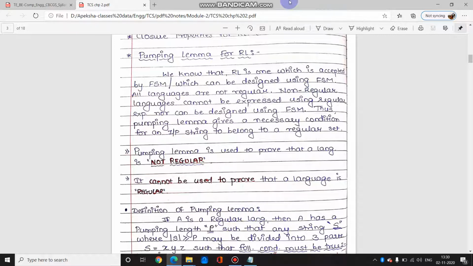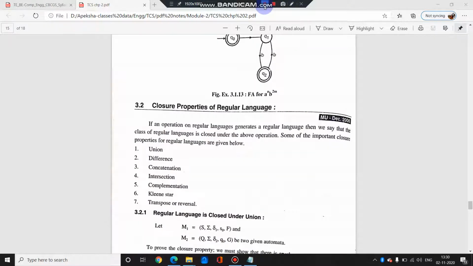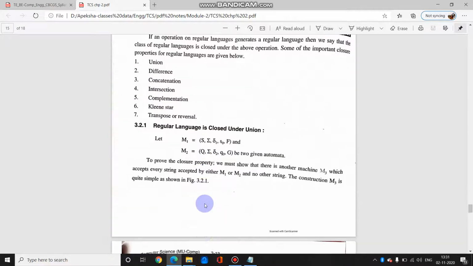Wait, let me help you go through that. Yeah, here it is, the closure properties of RL. Let's say you have two sets A and B which are regular. Then they are closed under union, difference, concatenation, intersection, complementation, Kleene star, and transpose or reversal. We have already done union, concatenation and Kleene star. For the rest, let me explain.